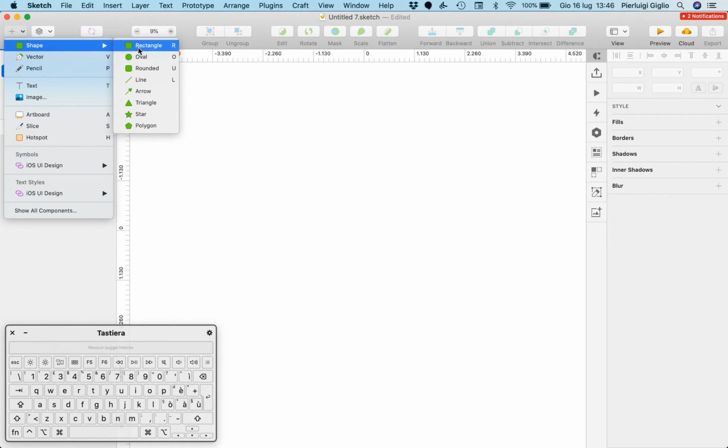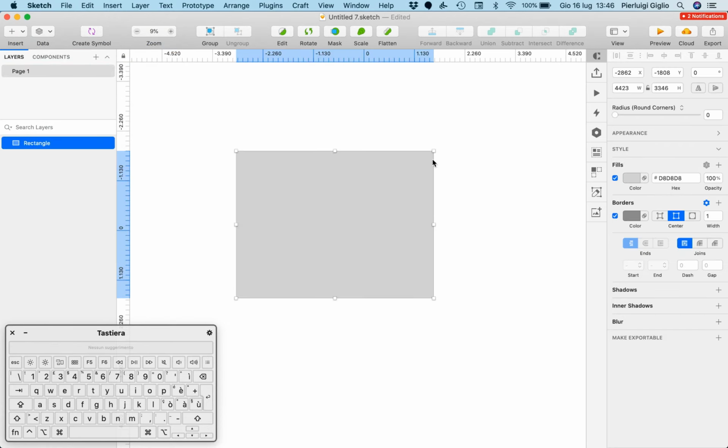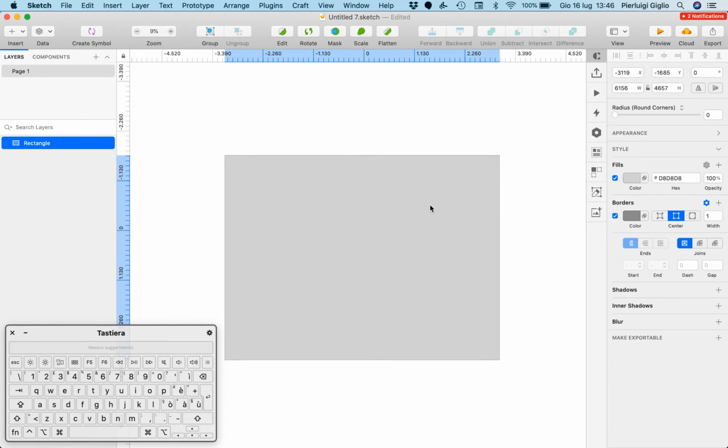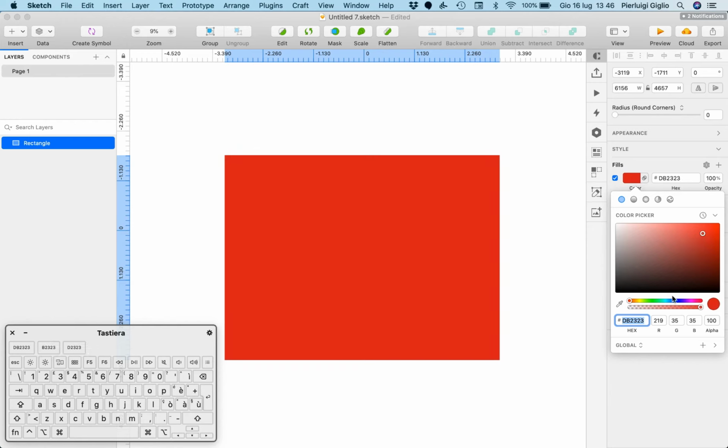Now let's create a rectangle, and let's just make it a little bit bigger, and let's go on the very right, and I'm going to click on this color section right here. So as you can see, this is basically where the fill options are, and if you click on the color, you can, quite easily, change the color directly.